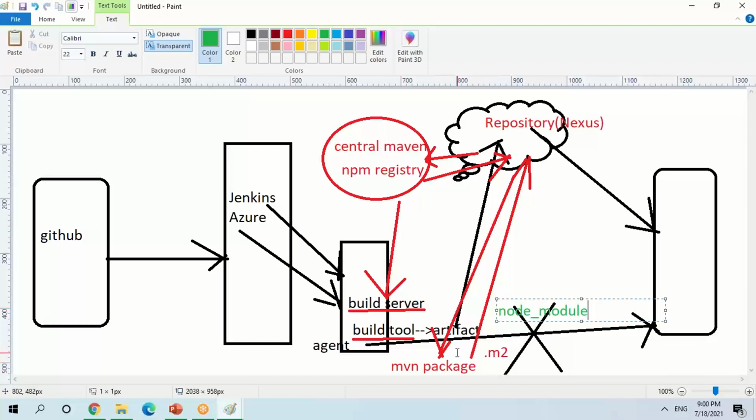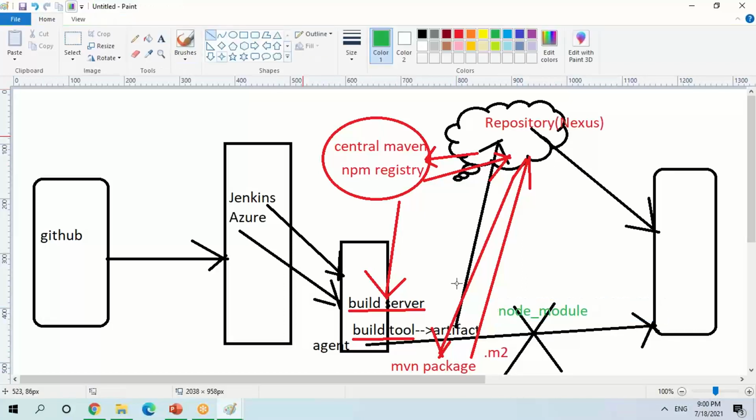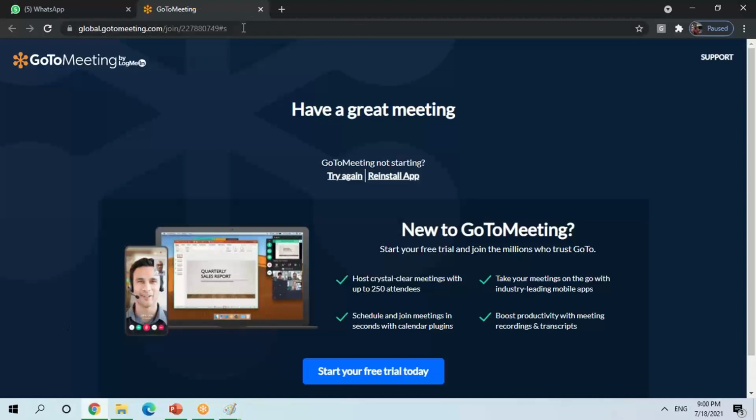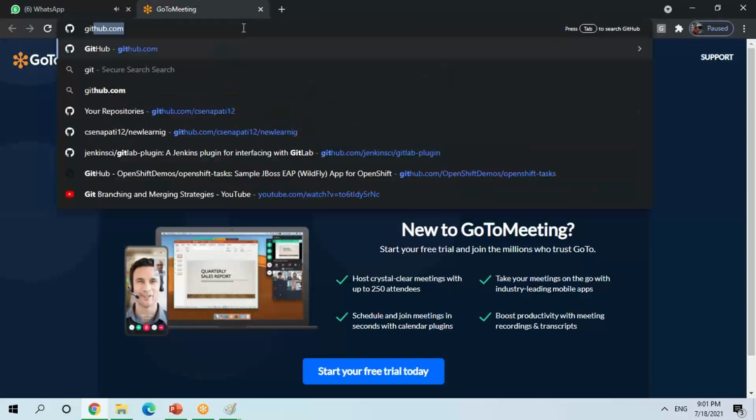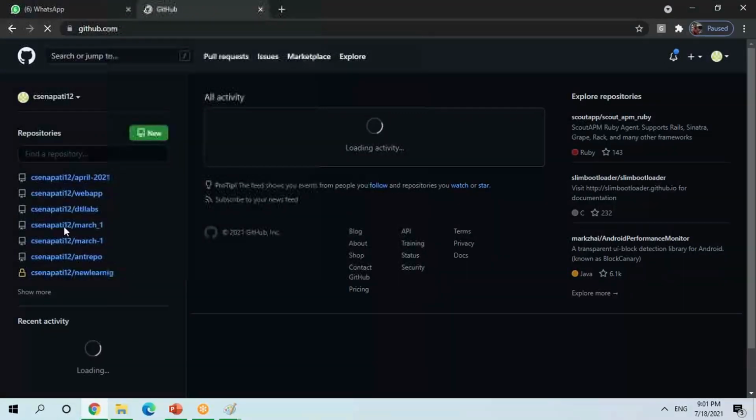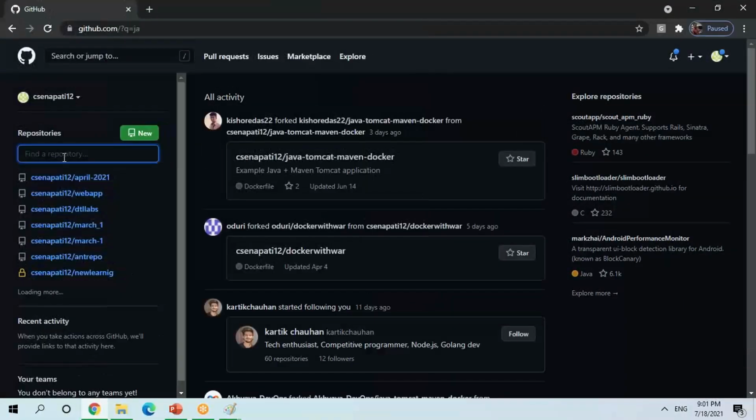Now another thing, when I'm done with the build, I want to store my artifacts. So what will happen? It will take this artifact which I have created, and it will store it in your repository management system. For this we have to do some setup. If you are using Maven or if you are using npm, some setup you need to do. Let me do one thing. Let me take one of the repos which I have. Okay, so let me take a repo.